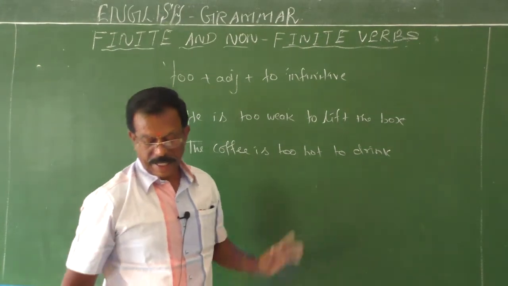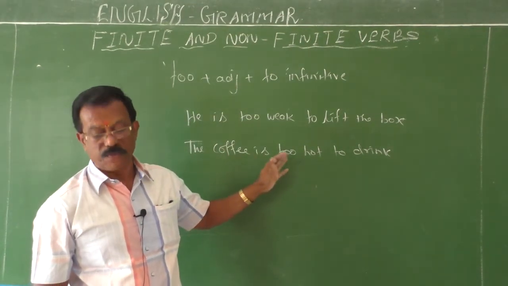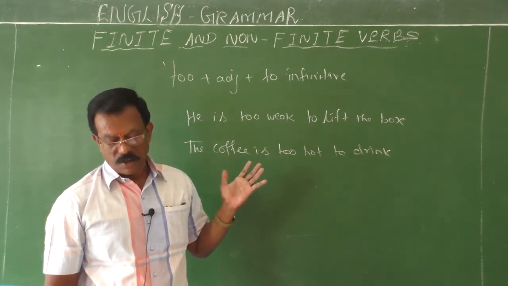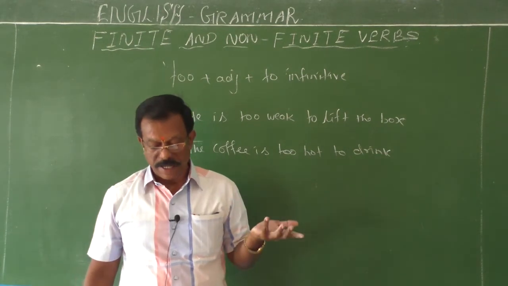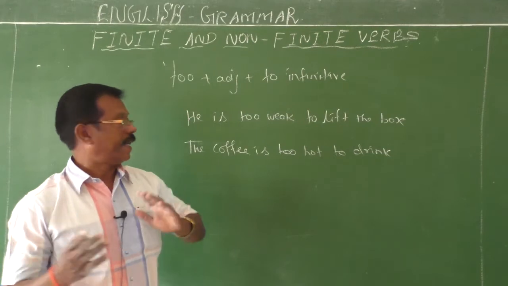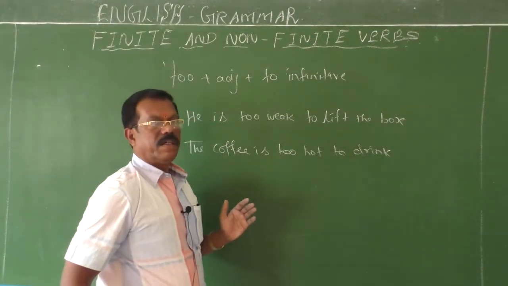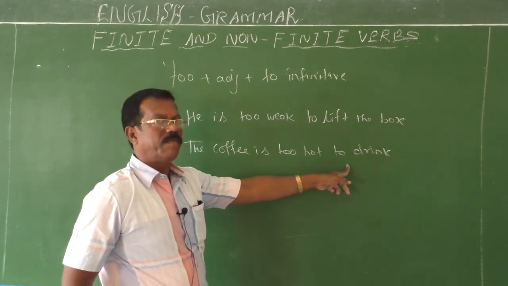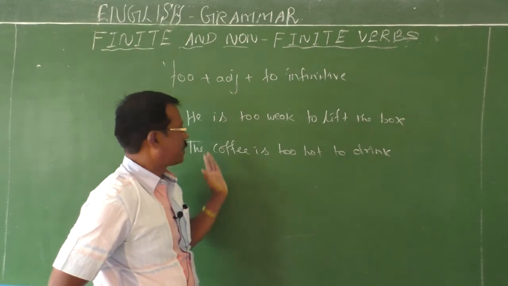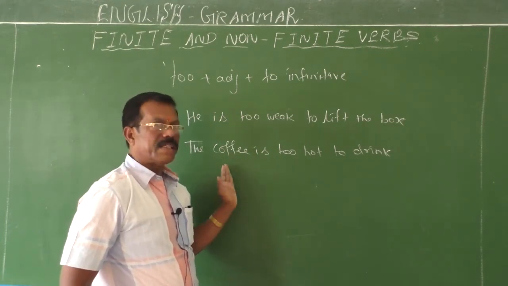Here the action expressed by the infinitive is not performed by the subject of the main verb. In such cases, for plus noun or pronoun can be placed before the infinitive. See the example, listen to me very carefully, children. The coffee is too hot to drink. The action indicated by the to-infinitive is not going to be done by the subject. Here the subject is coffee. It is not going to be done by the subject.